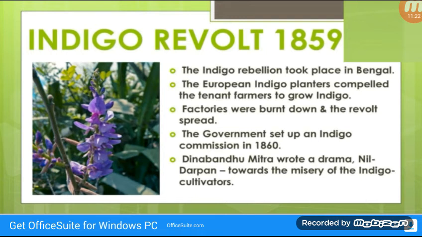Factories were burned down and the revolt spread. To take control of the situation, the government set up an Indigo Commission in 1860. Dinabandhu Mitra wrote a drama, Nil Darpan, in Bengali with a view to draw the attention of the people and the government towards the misery of the indigo cultivators.